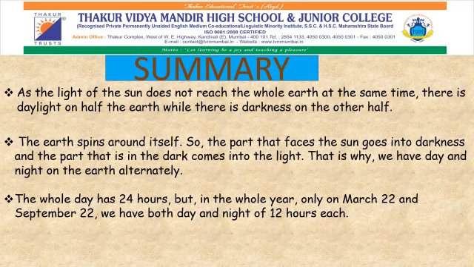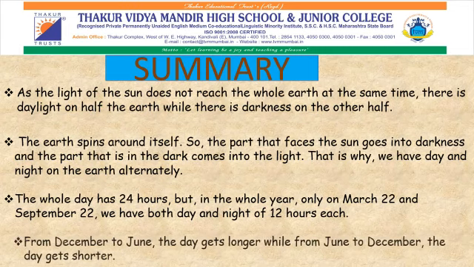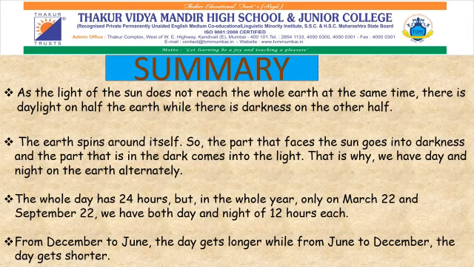The whole day has 24 hours, but in the whole year, only on March 22nd and September 22nd, we have both day and night of 12 hours each. From December to June, the days get longer, while from June to December, the days get shorter.